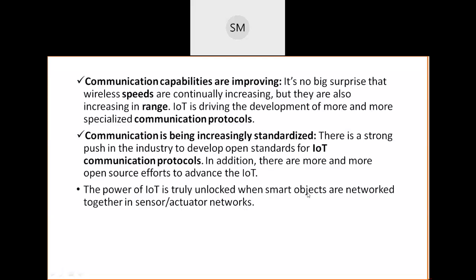I mean, the smart object network should be connected with these SANETs, okay. Then only we will understand the real power and importance of IoT, okay.